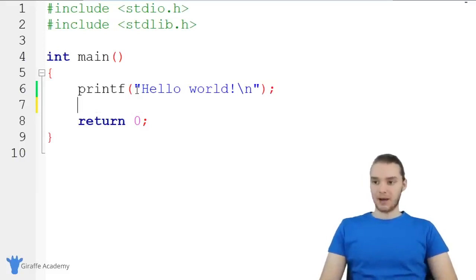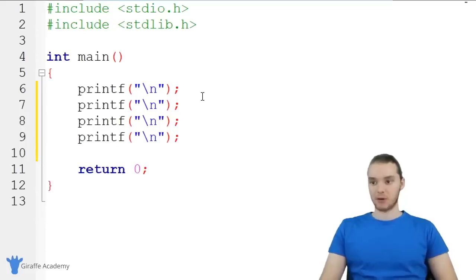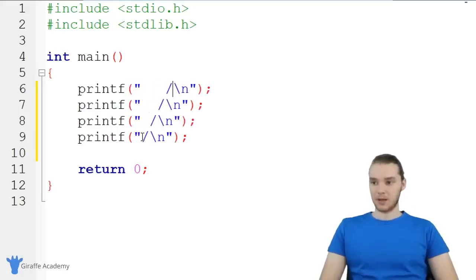I'm gonna take this printf and I'm actually just gonna get rid of hello world. And I'm gonna copy this a couple times. So I'm just gonna copy it and we'll paste it down here, maybe 4 times. And what I can do is I can specify instructions to the computer that will tell it to draw out a particular shape. So down here I could make a / and over here we'll make another one, and I'll make another one, and I'll make another one. And you can see here I've drawn a little diagonal line with these /. Now I'm gonna draw vertical bars going all the way down.